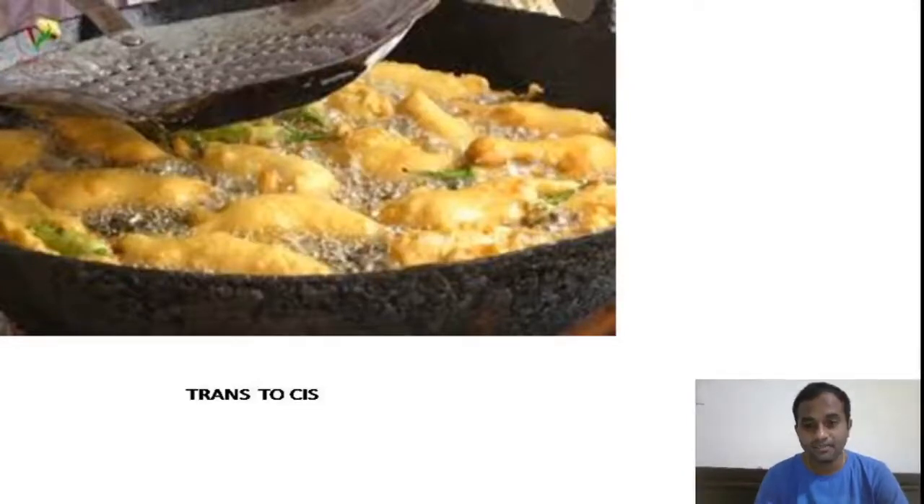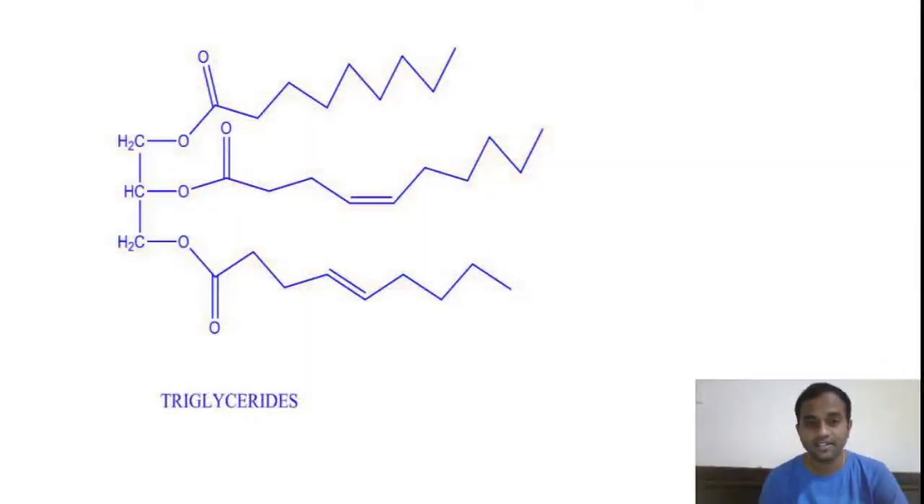But here fatty acids are nothing but long chain carboxylic acids. Long chain alkyl group containing carboxylic acids are called fatty acids. And the triesters of glycerol, triglycerides, you see here, these triglyceride esters are known as fats, right? So the fats are nothing but triglyceride esters.